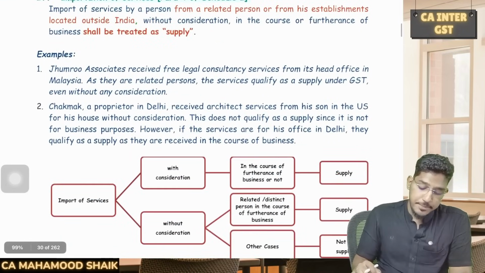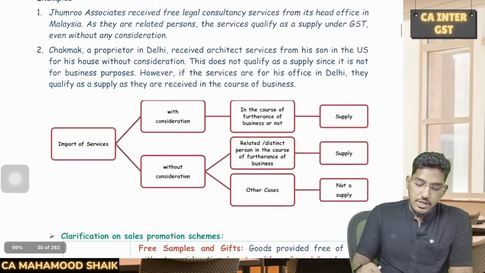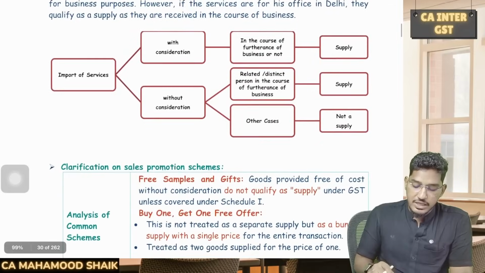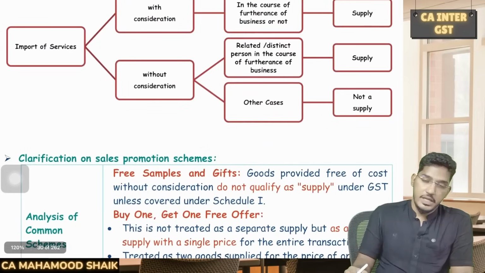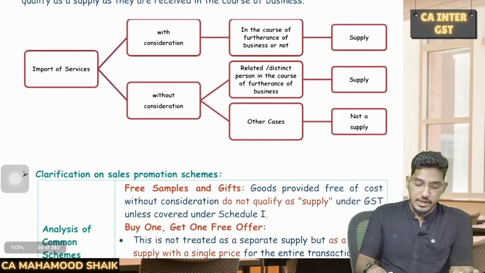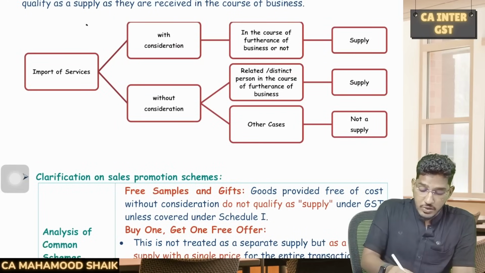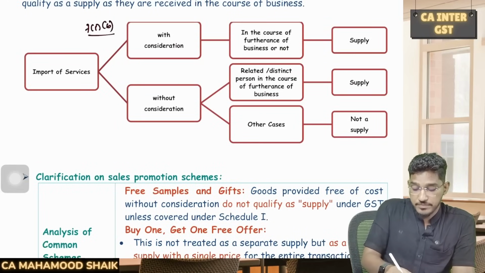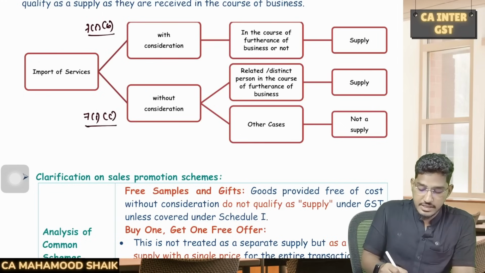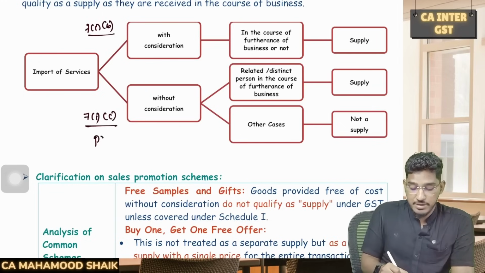Now, the last activity, importation of services. If you are importing the services without a consideration, then also it will be deemed as supply. But there are two conditions. When it comes to importation of services, there are two clauses actually. One is section 7 subsection 1 clause B. The other one is section 7 subsection 1 clause C, and when I say clause C, I am referring to para number 4 of schedule 1.